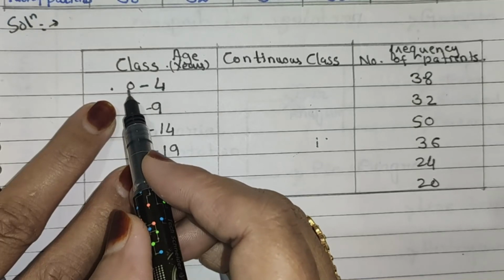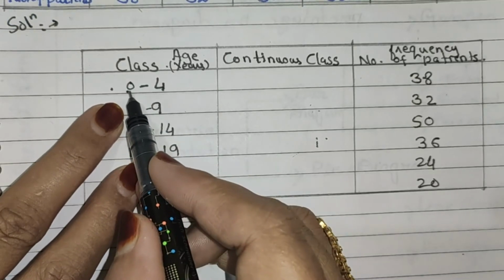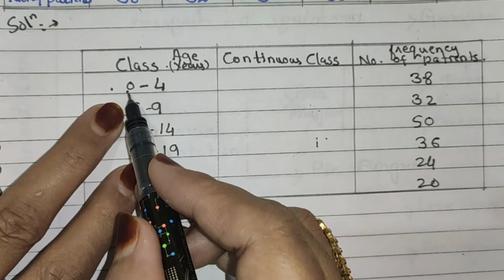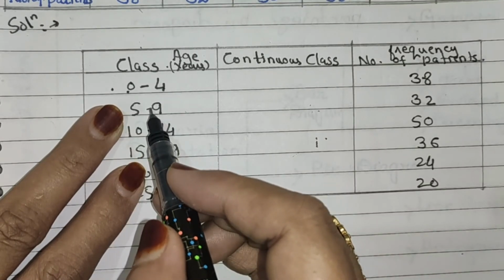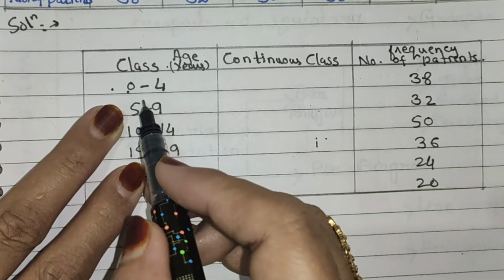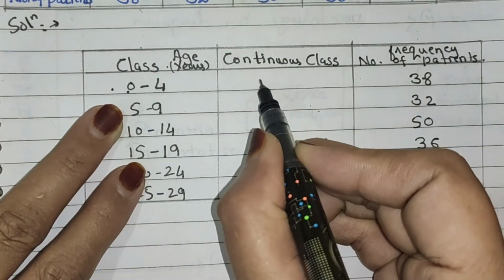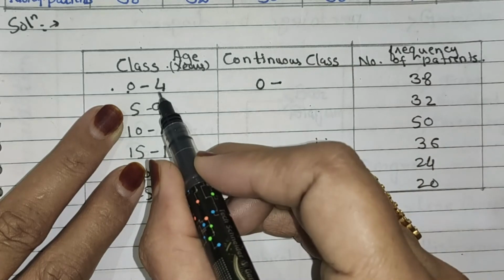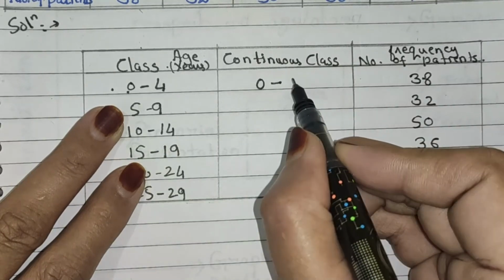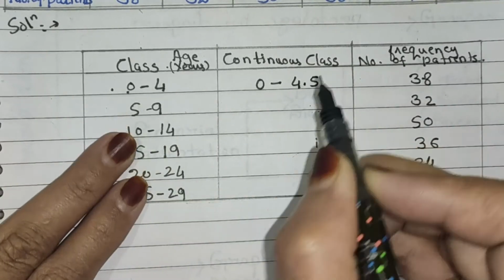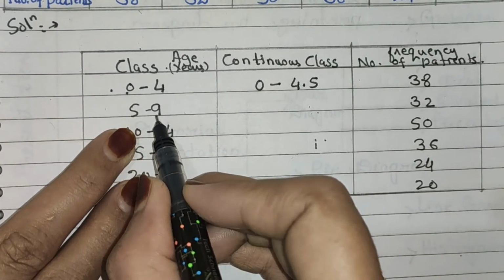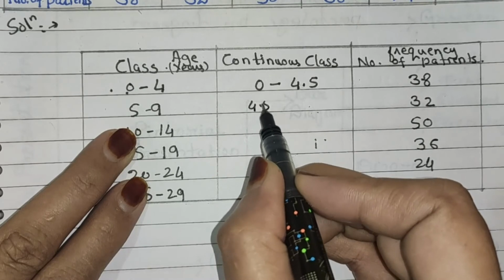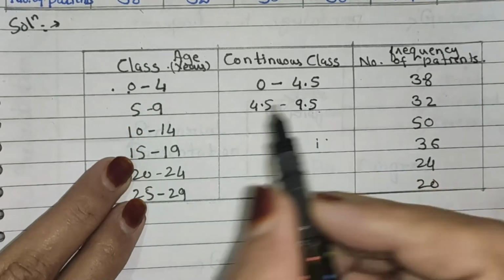Subtract 0.5 from the lower limit. We get here minus 0.5. We cannot take minus here because age cannot be negative. Therefore, write down here first one is 0 to. Now add 0.5 here, we get 4.5. Now next, subtract 0.5 and add 0.5. We get here 4.5 to 9.5.